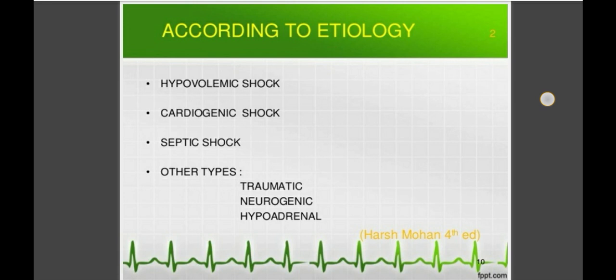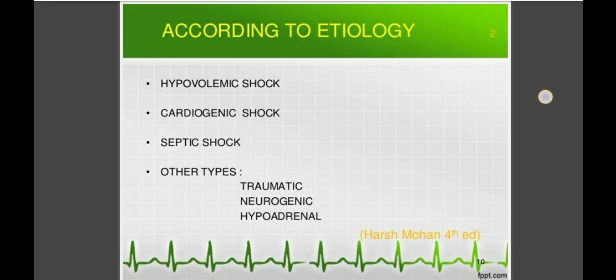Then the third one, that is septic shock. So what is septic shock? Septic shock is due to severe bacterial infection, which we also call septicemia. Septic shock may be caused by two factors. First, it may be due to gram negative bacteria, and second, it may be due to gram positive bacteria. When septicemia occurs due to gram negative bacteria, we call it endotoxic shock,